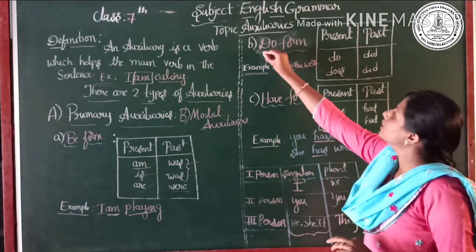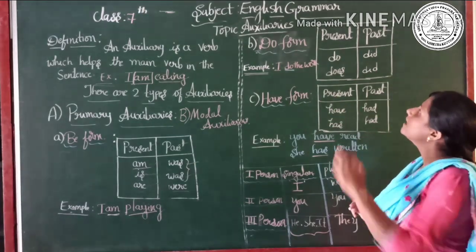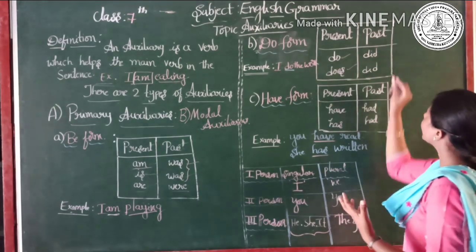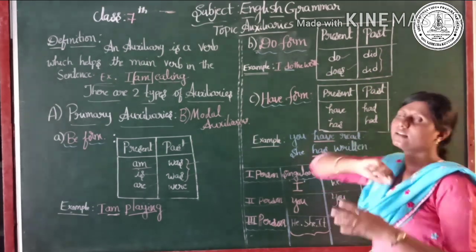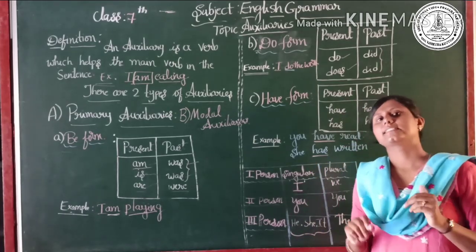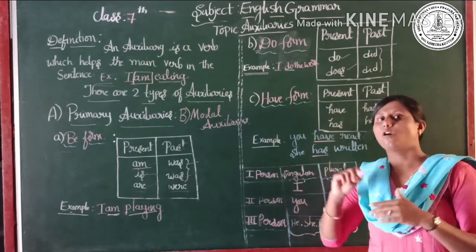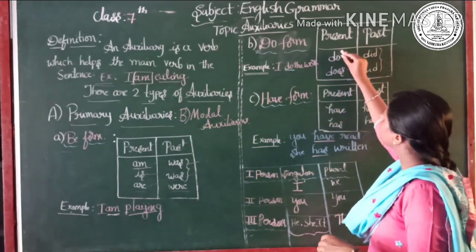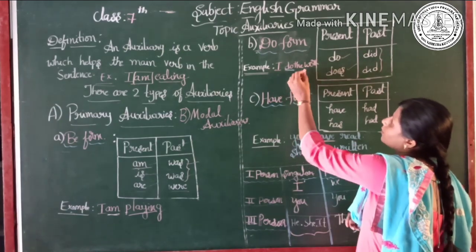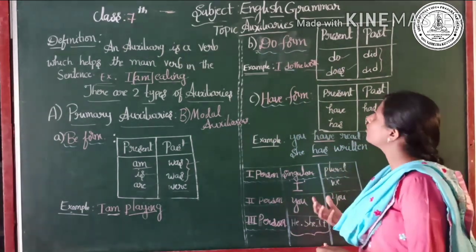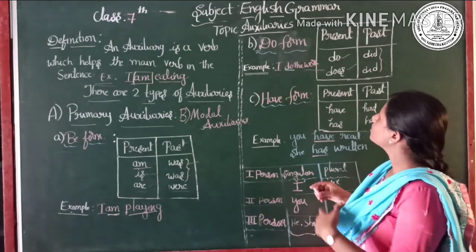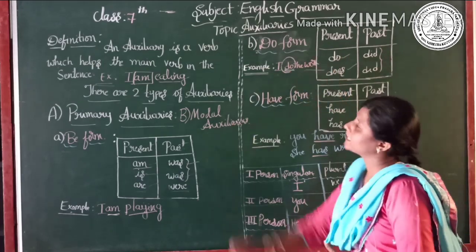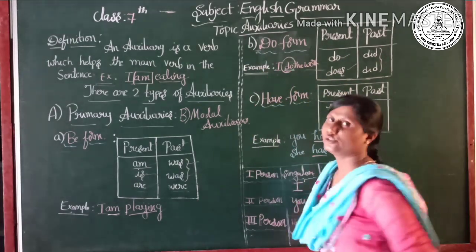Next we shall go with the do form of auxiliary verbs. In the present tense, we will use do and does, whereas in the past tense, we will use the auxiliary verb did. Sometimes we even use done also. Next, as we go with the example, I do the work. Work is a thing which we are going on. So here do is a form of auxiliary verb which is included in the do form.